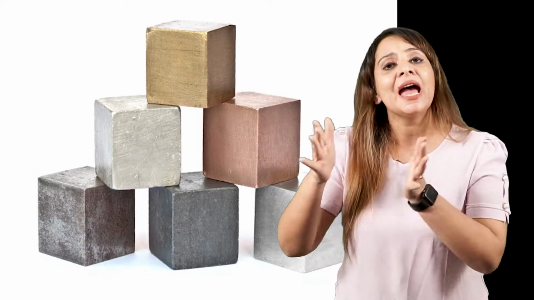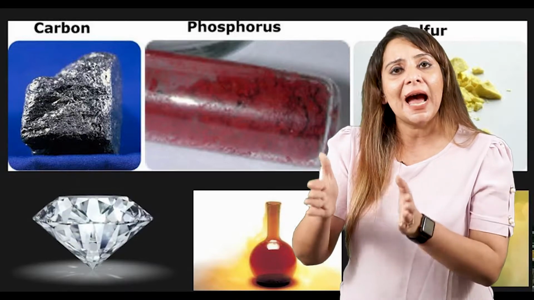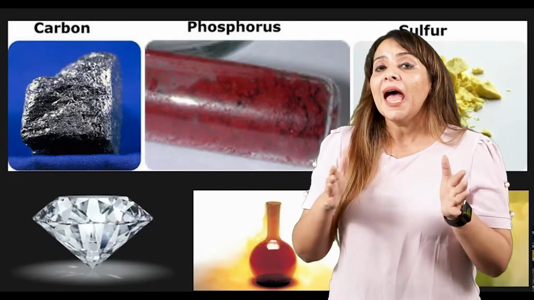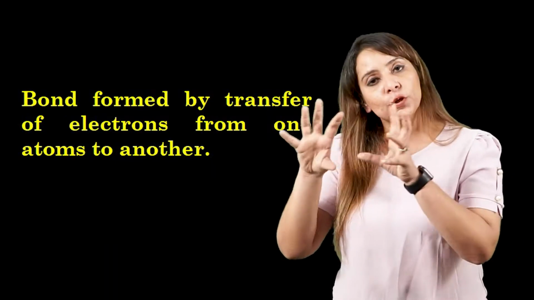Now how is this bond formed? It is formed specifically between a metal and a non-metal. Write it down: between a metal and a non-metal, right? And in this bond formation, the transfer of electrons takes place. That is, one atom will donate electrons and the other atom will accept electrons. And after losing and after accepting, they acquire the noble gas configuration, right? So let's take an example in order to understand it in a better way.